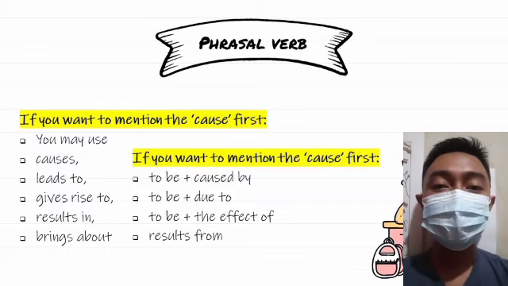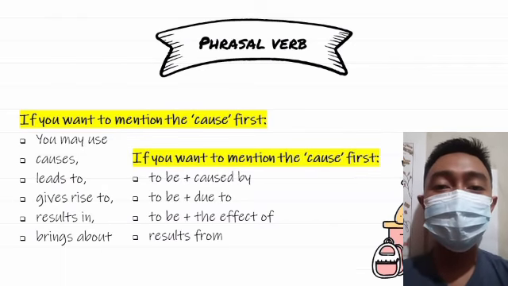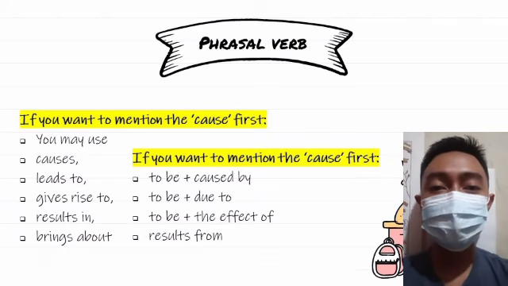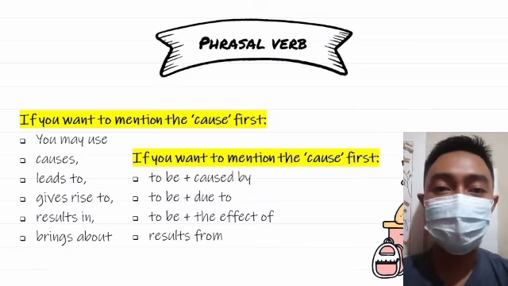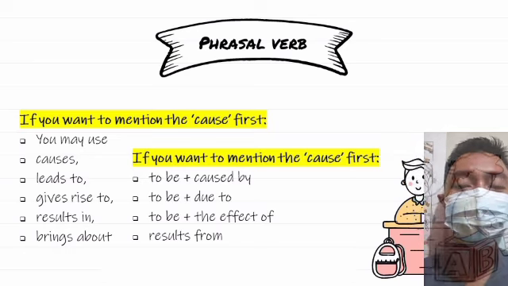Using is because there is only one flood. But if the sentence turns into a past sentence, then the to be will also become was, and effect of becomes affected of. So the sentence becomes: a flood was affected of river water overflowing.